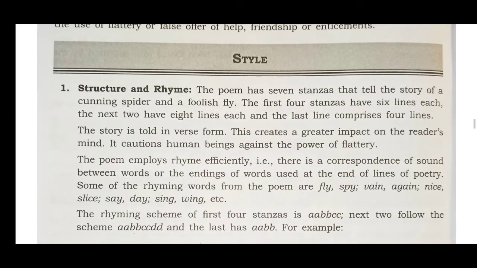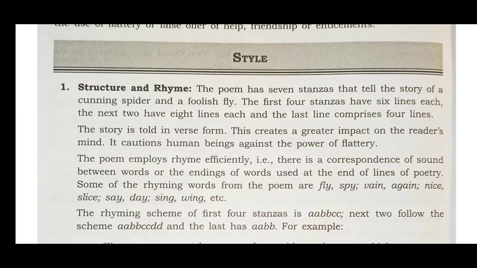The style: you have structure and rhyme. The poem has 7 stanzas that tell the story. The first 4 stanzas have 6 lines each. The next 2 have 8 lines each, and the last stanza comprises 4 lines. Actually, there is a printing error here. It should be: last stanza comprises 4 lines.